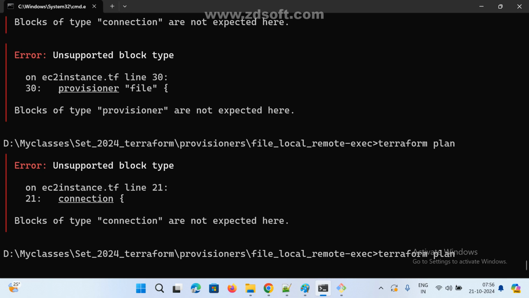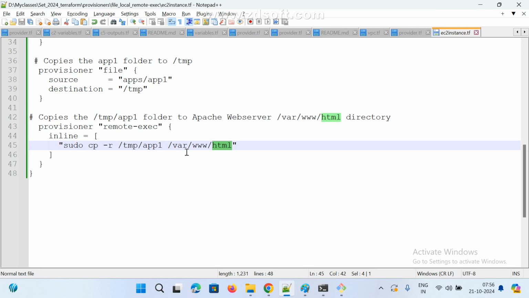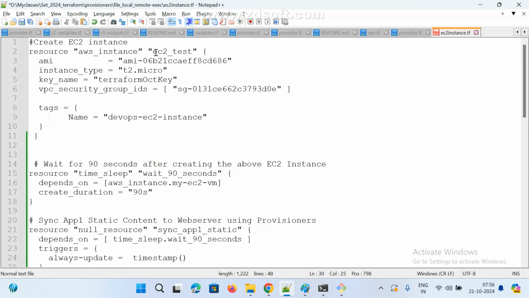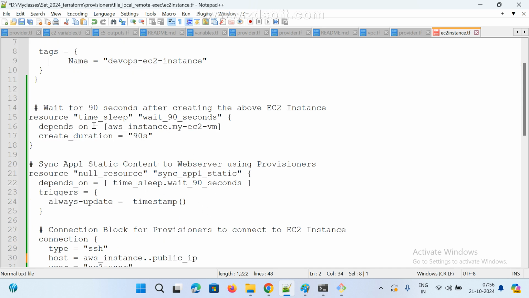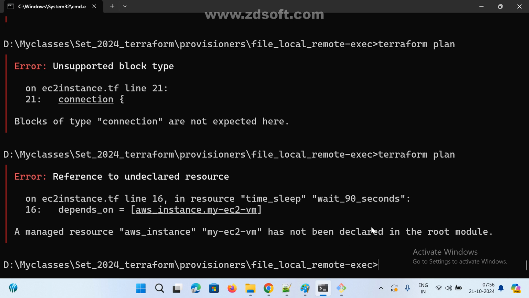Terraform plan. VM, something is missing. Public IP. Here I am getting public IP. This is not my instance name, the local name. My instance name is this one. So depends on, where is this? Public IP. That's it. So aws_instance, it's dot public IP. I think now it will work.